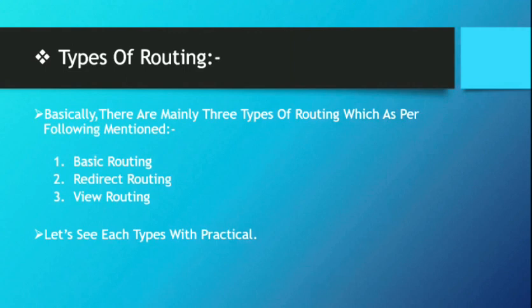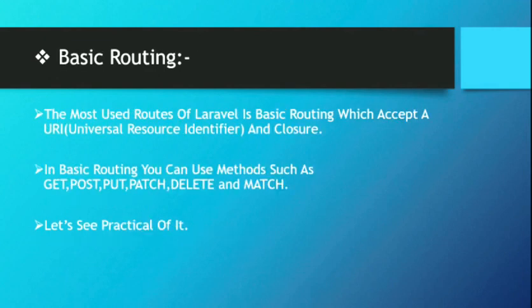So the next thing is types of routing. Basically there are mainly three types of routing, as per the following. The first type is basic routing, the second is redirect routing, and the third is view routing. Let's see each type with practical so you can understand better. So the first type is basic routing.